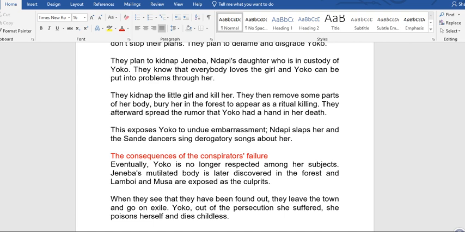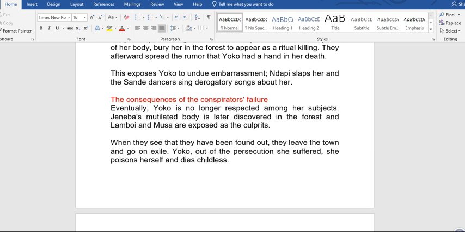They kidnap the young girl because they know that everybody loves her. And if she's missing, they know that Yoko is going to be put into a serious problem. They kidnap the little girl and kill her. They then remove some parts of her body, bury her in the forest to appear as a ritual killing. They afterwards spread the rumor that Yoko had a hand in her death. This exposes Yoko to undue embarrassment.